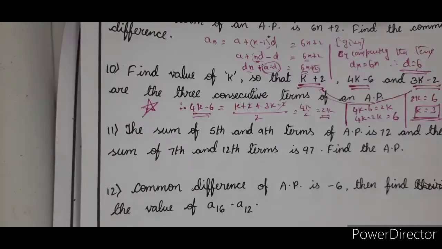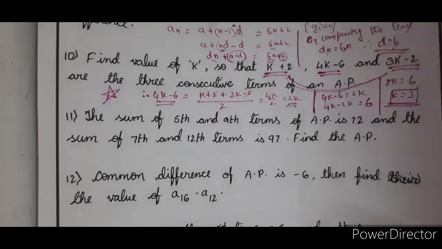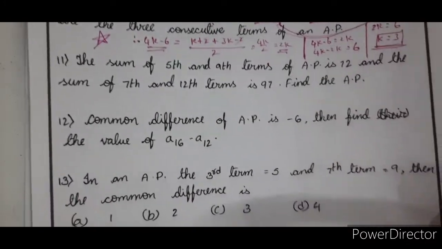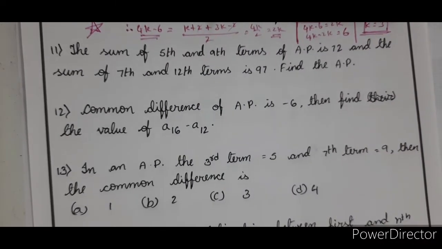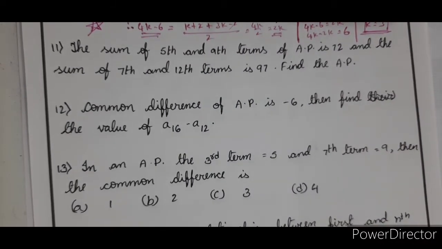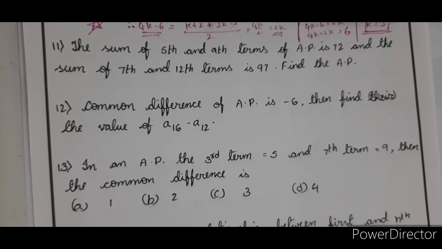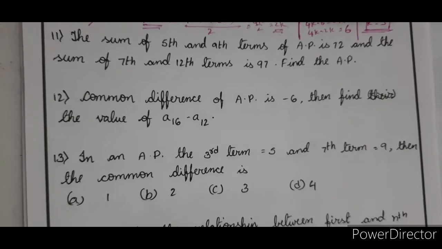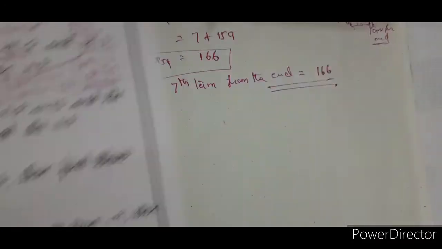Right. Next, let us move on to the next one. Those who want, please pause the video and then copy it down. Right. Sum of the 5th and 9th terms of an AP is 72, and the sum of the 7th and 12th terms is 97. Find the AP. So let's solve the 11th problem here.